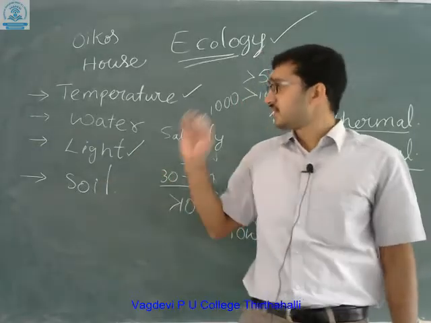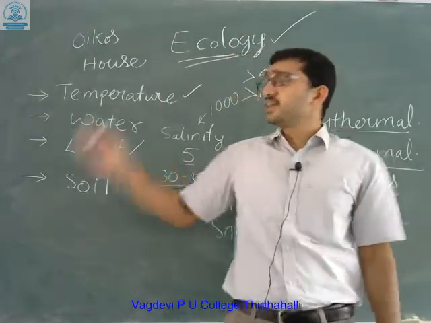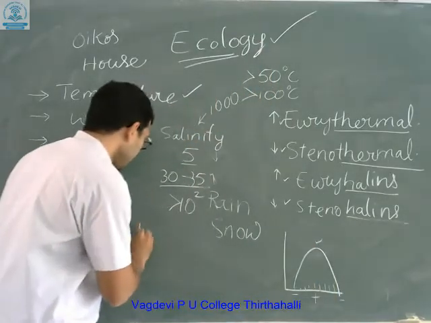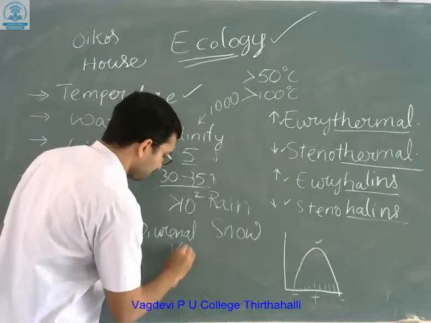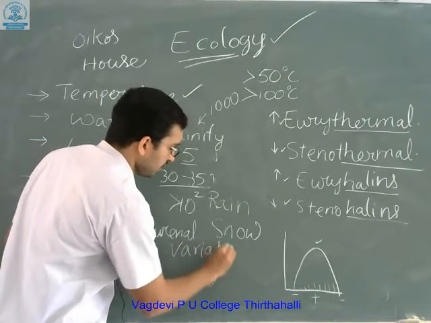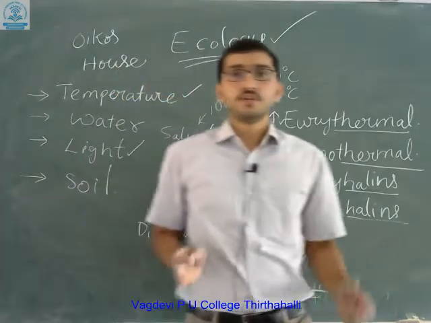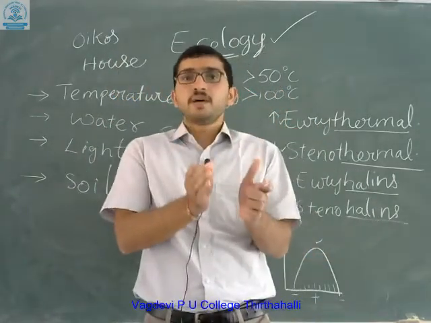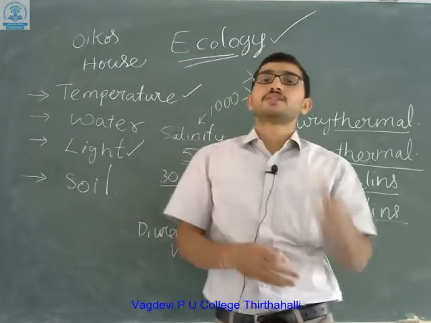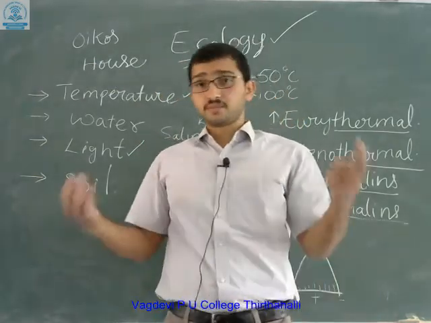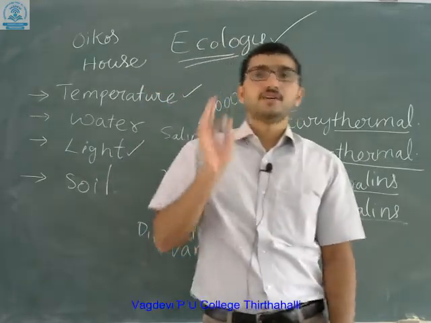If it is very dark, it is not favorable. Diurnal variation enables the organisms to get proper sleep and to wake up. Due to these variations the organisms can sustain. If the temperature and light are not favorable, the organism's habitat will not be very good.